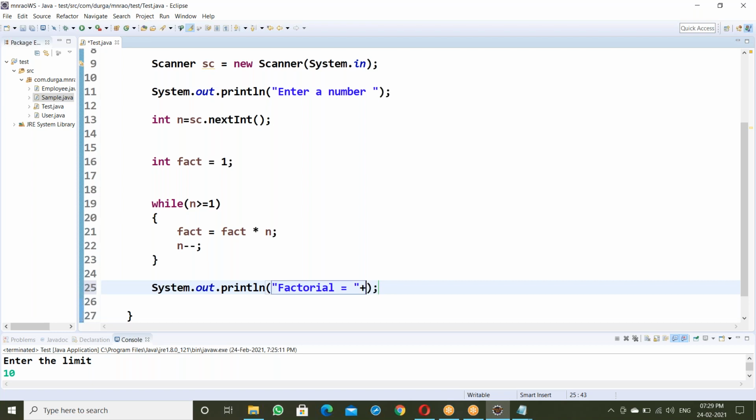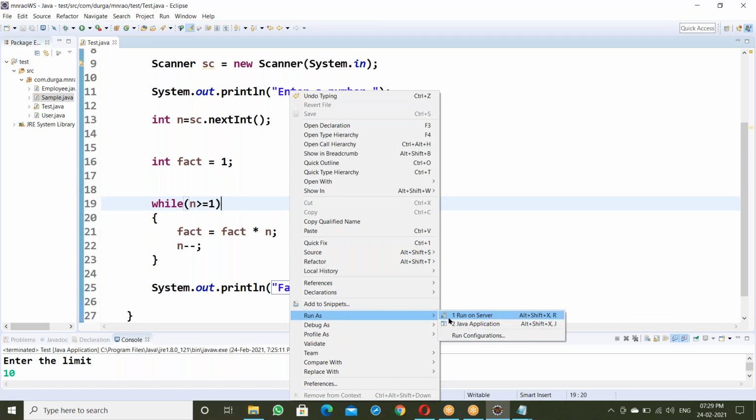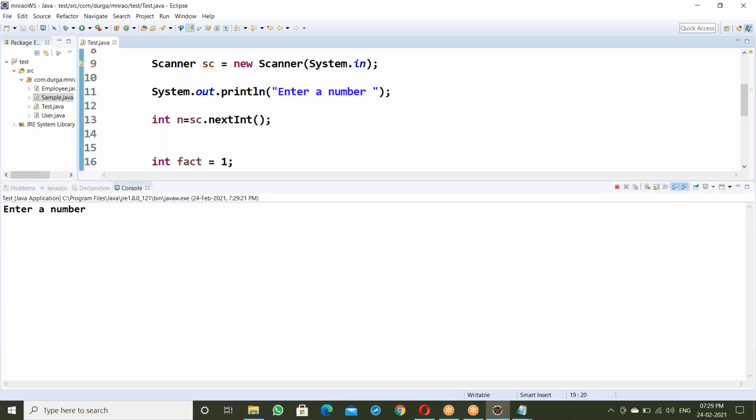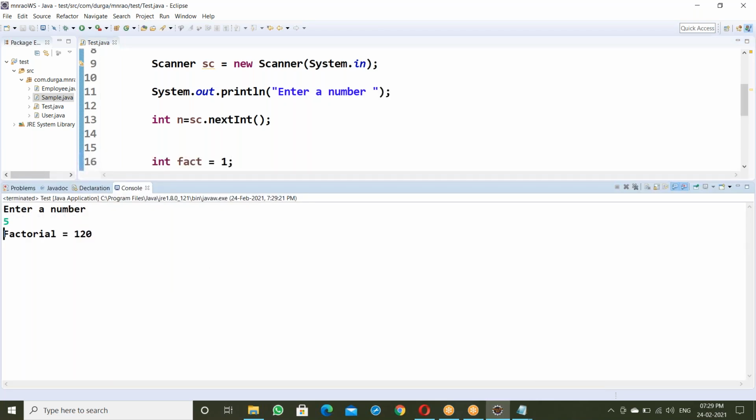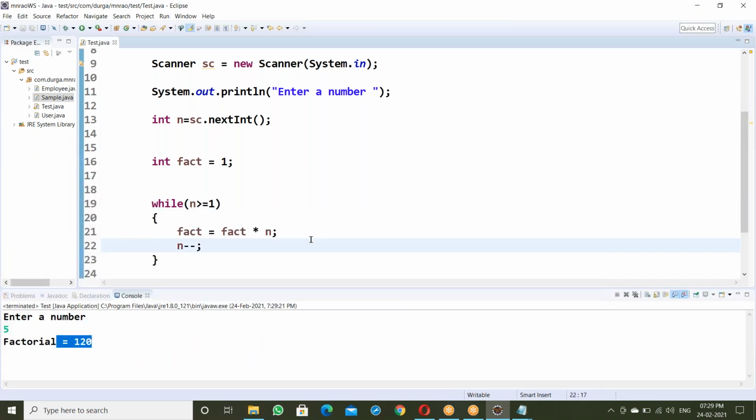This value is equal to fact. Yes, displaying that fact, right? Run as service. Factorial of 5 is 120. That's it. So this is the factorial program. Just try it. Okay. Next.